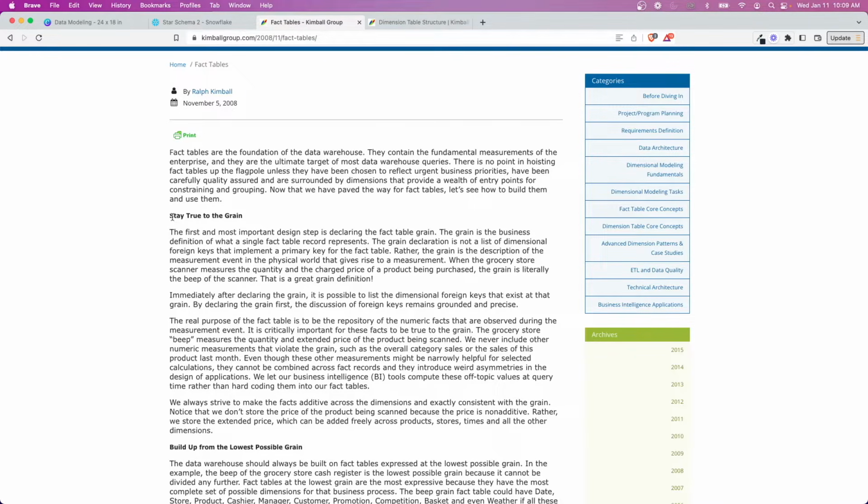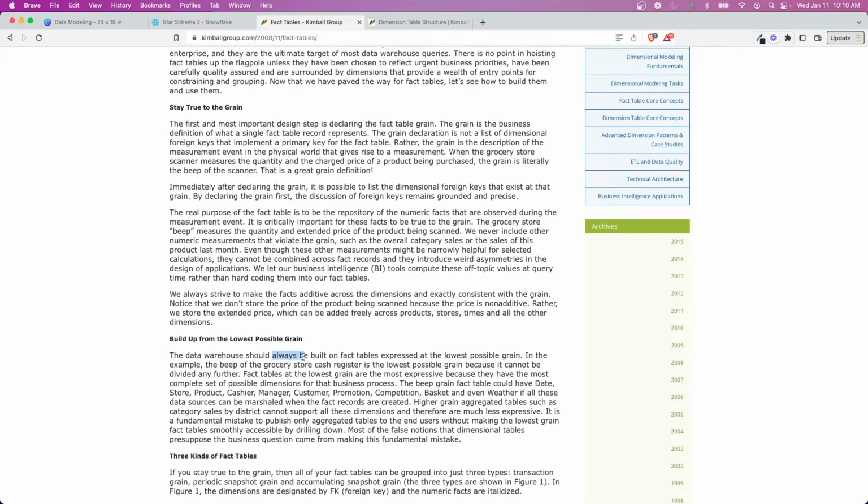The other important concept here is to stay true to the grain. The first and most important step is declaring the grain, and that's the definition of what this represents. And on that same topic, you always want to build it, where possible, at the lowest possible grain. It's easier to roll things up to aggregate a lower grain than it is to go the opposite direction. So that's how I think about why you would want to start lower.